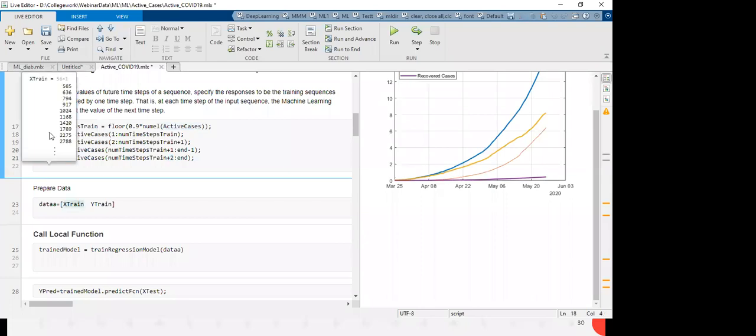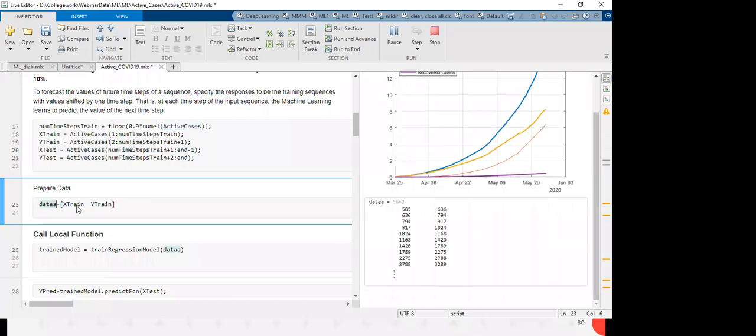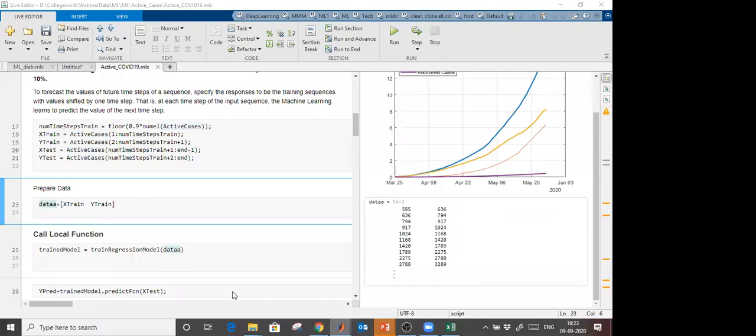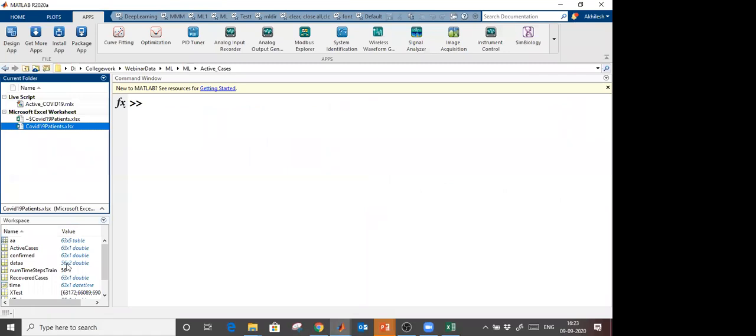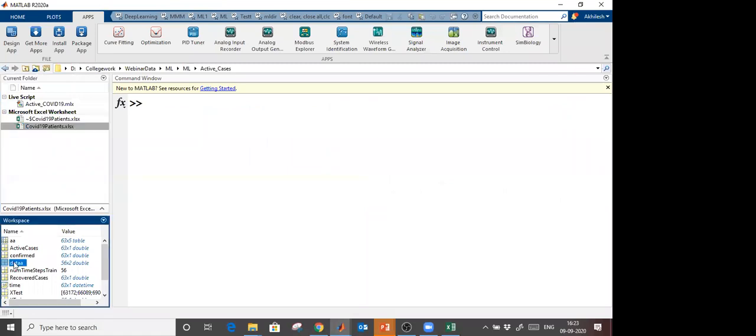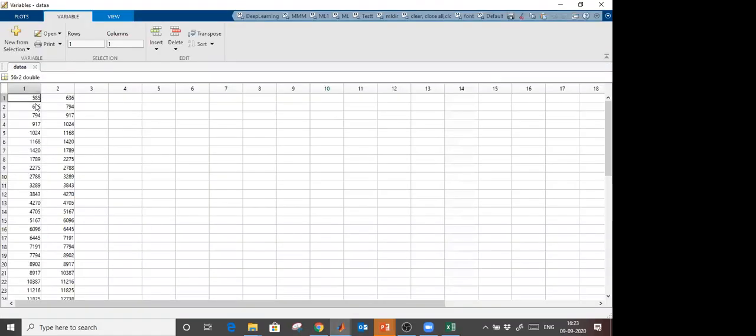So like this you can create inputs and outputs for your data. And now you see I am going to concatenate into a single matrix. So if I open this data value, the important thing is you have to understand what I am doing. If I open this matrix, you see here 8585, what is the output? 636.